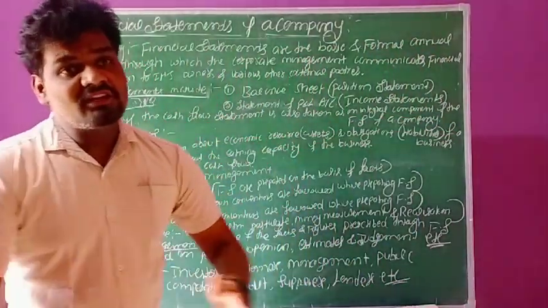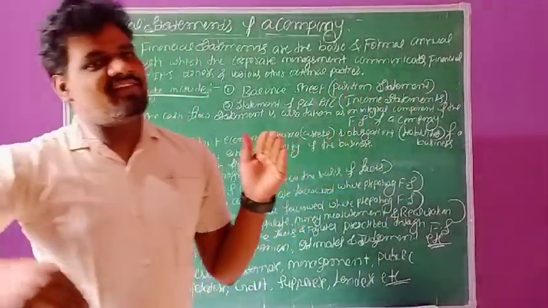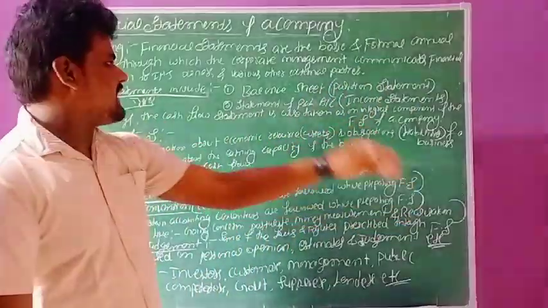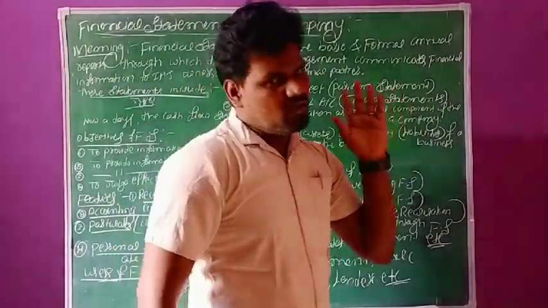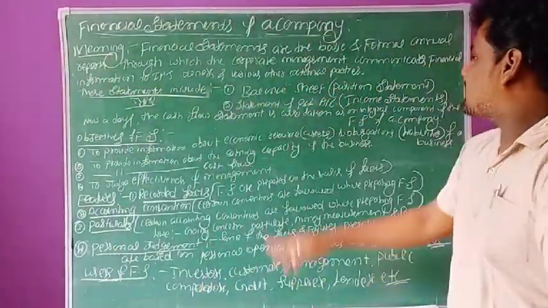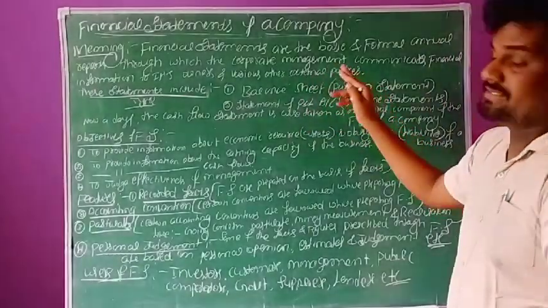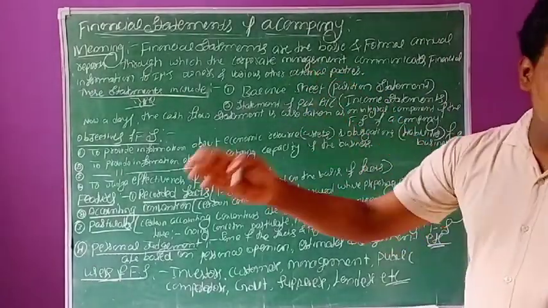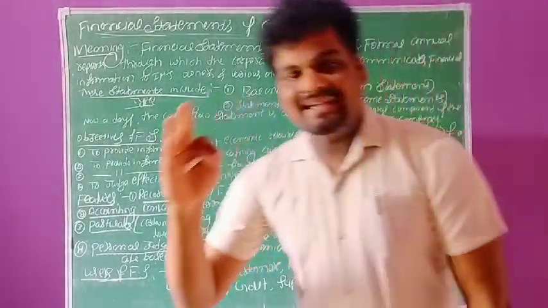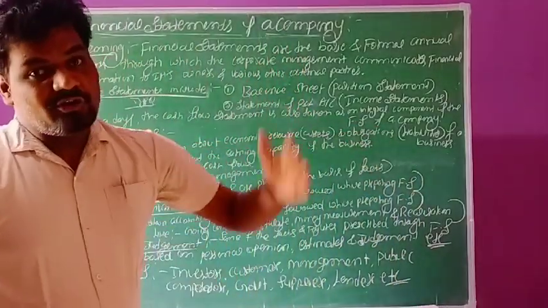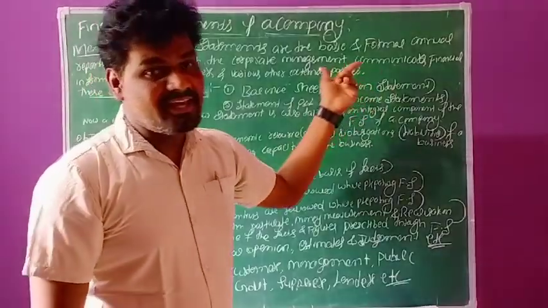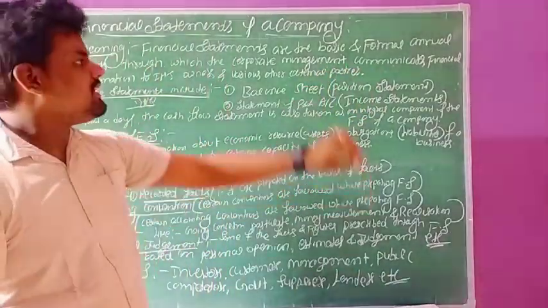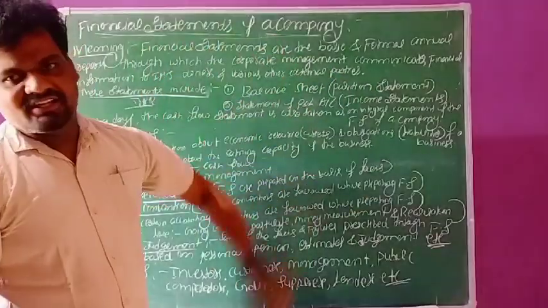Internal users are those within the organization, such as owners and shareholders. External parties are creditors, government, lenders, customers and producers. Both parties are included in the financial statements.